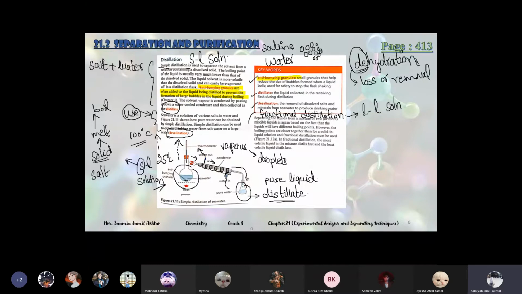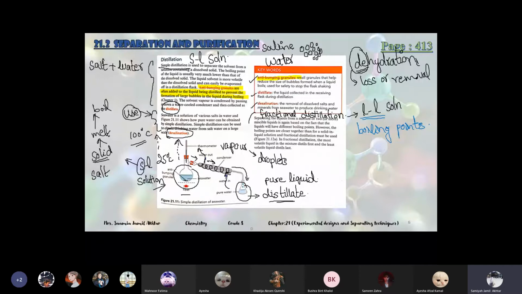Fractional distillation, separating the liquids from a mixture of two or more miscible liquids, is again based on the fact that the liquids will have different boiling points. However, the boiling points are closer together than the solid liquid solution, and fractional distillation must be used. Okay, now in fractional distillation, different liquids are separated out on the basis of their boiling points, because we know that different liquids and different substances have different temperatures at which they boil.